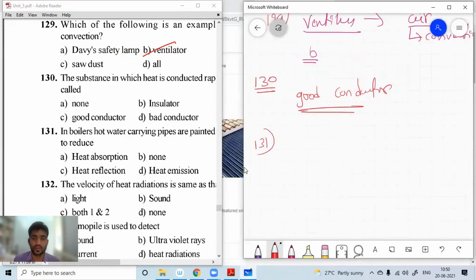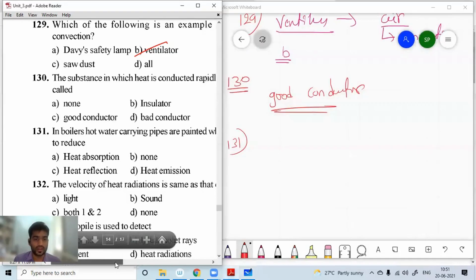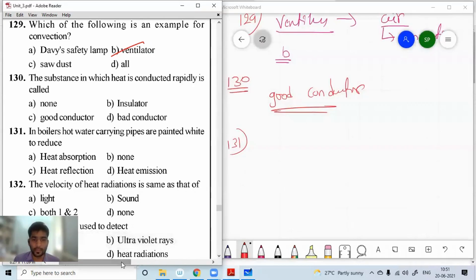Next, question number 131. In boilers, hot water carrying pipes are painted white to reduce dash. Absorption, non-reflection, or heat emission? Painted white to reduce emission.